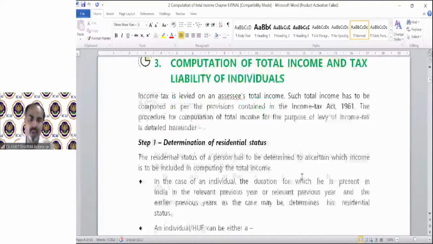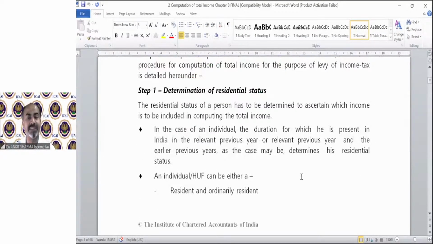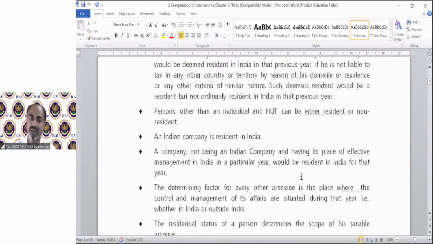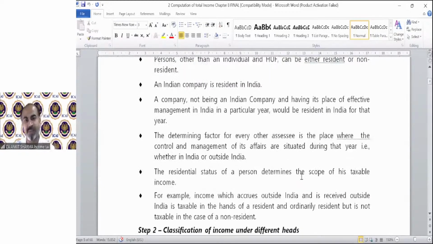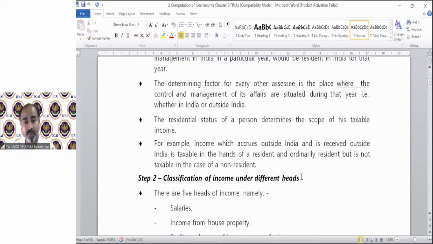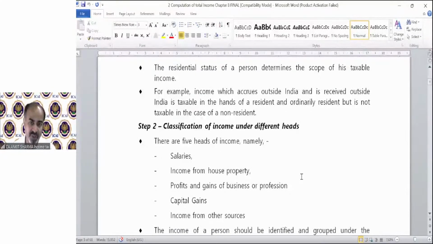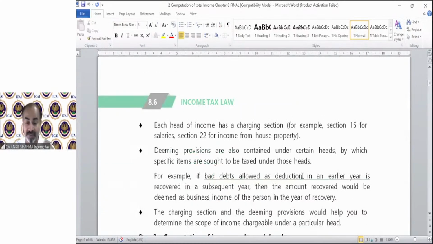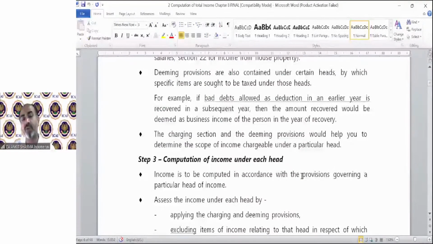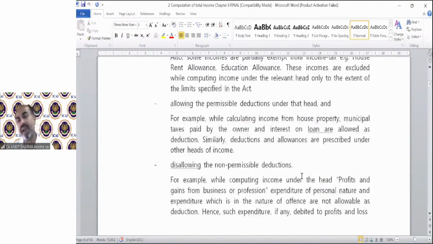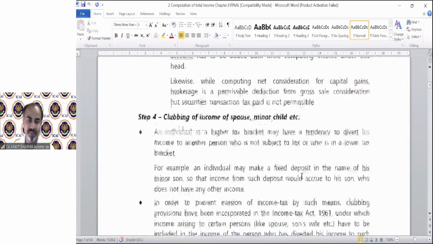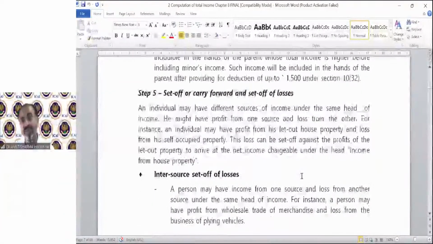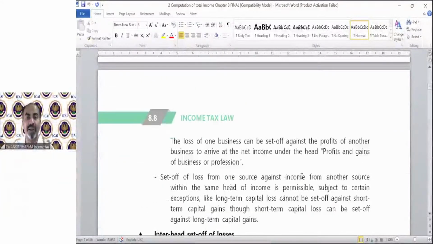One by one, that is determination of residential status. Then we have to calculate income which arises or is deemed to arise on the basis of the provisions. Then classification of income under different heads, the 5 heads of income. The deductions and exemptions related to those heads of income. After that, we'll move on to computation of each income under each head. After that, we will apply the provision of clubbing, then set off, then we will have our gross total income.